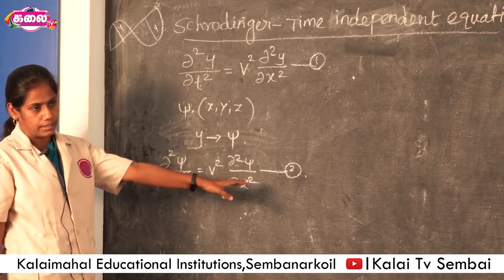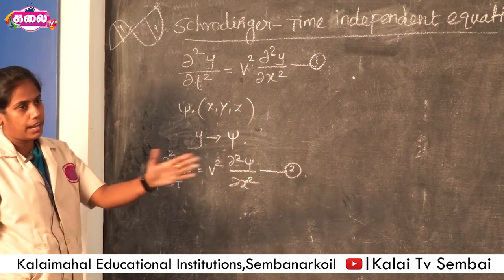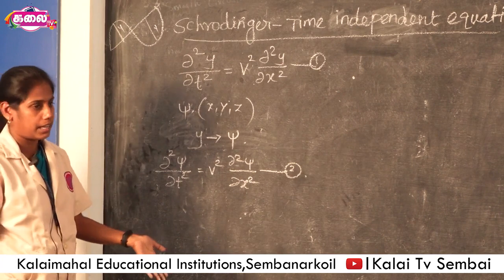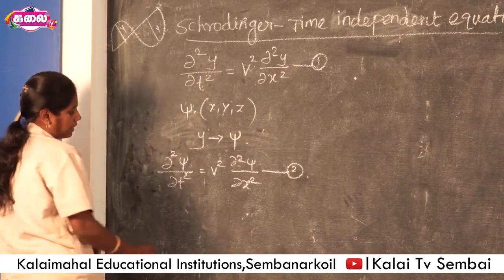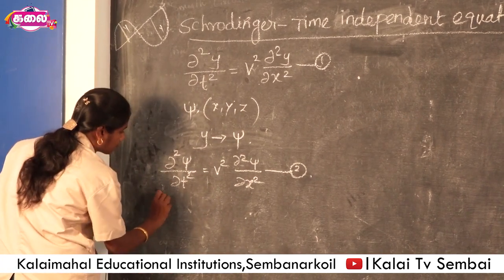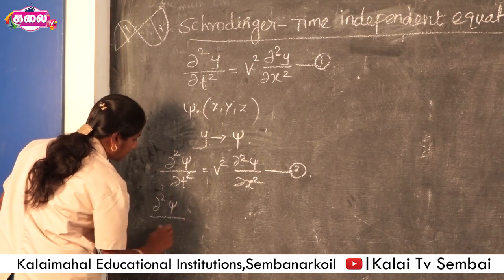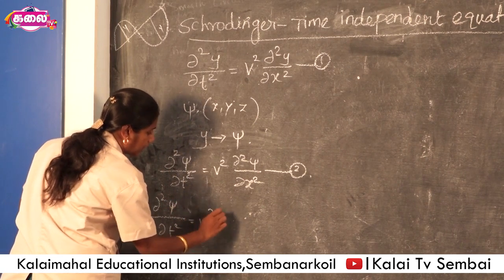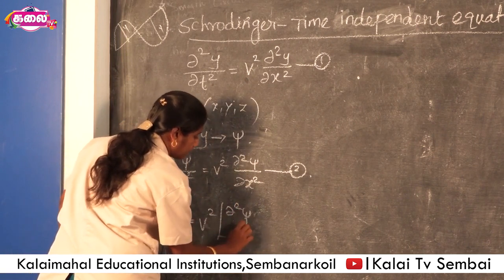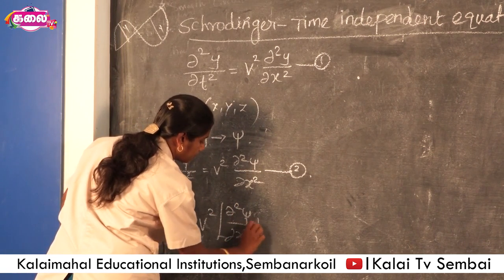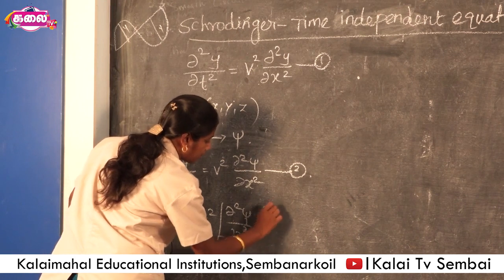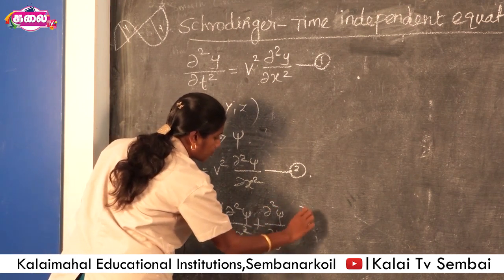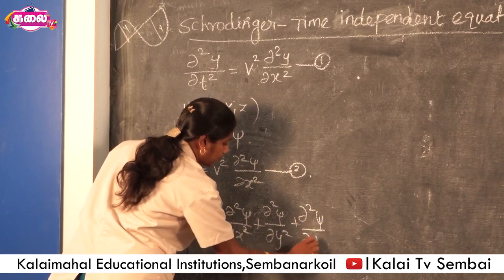If it is written in 3 dimensions, if a particle is moving along the x, y and z directions, this equation can be written as ∂²ψ/∂t² = v² (∂²ψ/∂x² + ∂²ψ/∂y² + ∂²ψ/∂z²).